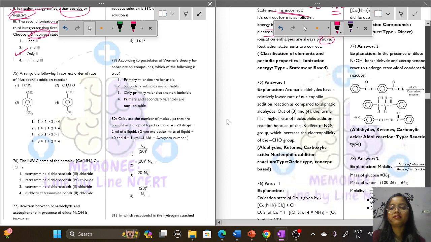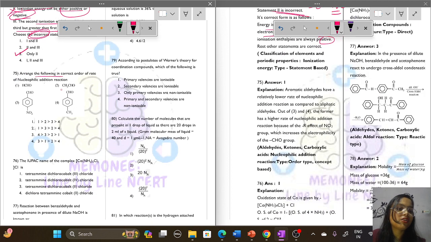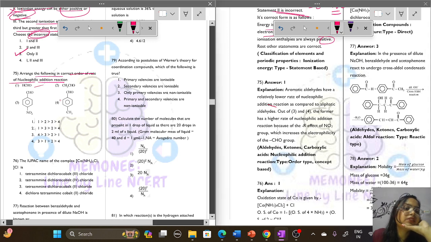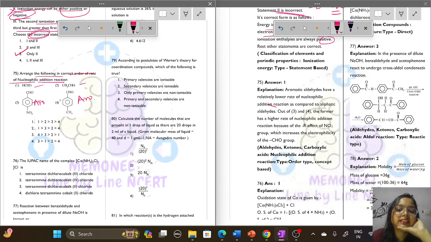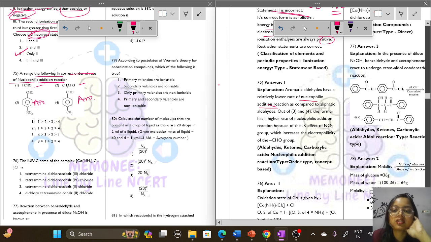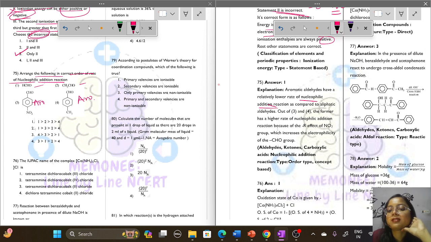Question number 75. Arrange the following in the correct order of the rate of nucleophilic addition reaction. Now, the aromatic aldehydes have a relatively lower rate of nucleophilic addition. So these two are aliphatic and these two are aromatic. So these two will have a lesser rate of nucleophilic addition reaction. Let's compare 3 and 4, which will be at last.